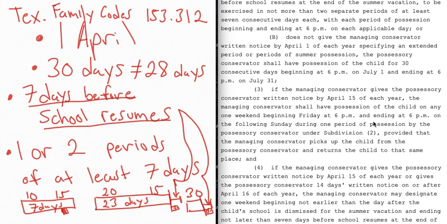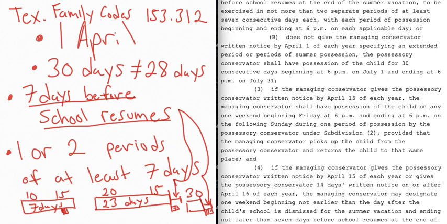So they may come in here asking for a weekend. Also, if they pick up the kid, they must pick up the kid and return the kid to the same place. But they must pick up the child from you. It doesn't say where.